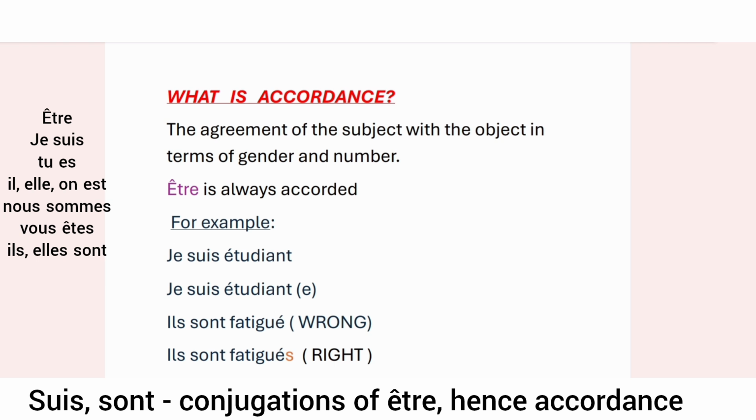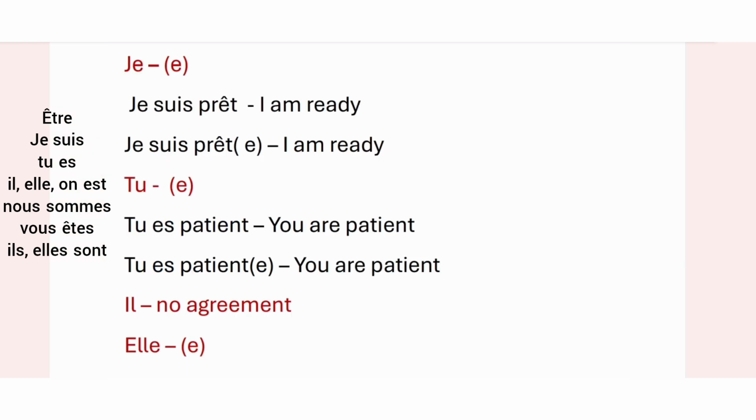We only need to accord it in number. So we'll be putting an extra s to accord this fatigué with the main subject, that is ILS plural, so fatigué plural, that is ils sont fatigués. Clear? Now let us see the various subject pronouns and how they are accorded.